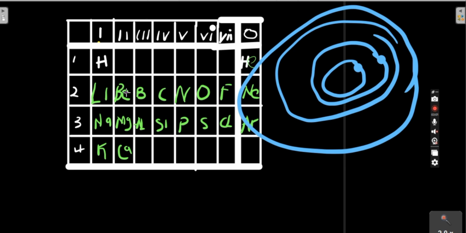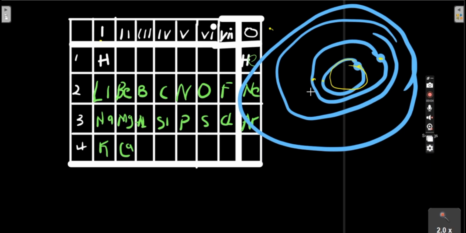But let's talk about beryllium. As you can see here, beryllium is in group 2. Beryllium has 4 electrons: 1, 2, 3 and 4. You see that the K shell is completely filled with electrons, since it can only contain 2.